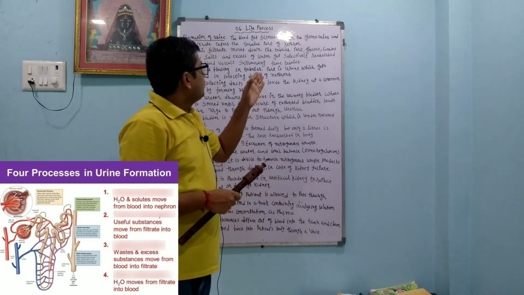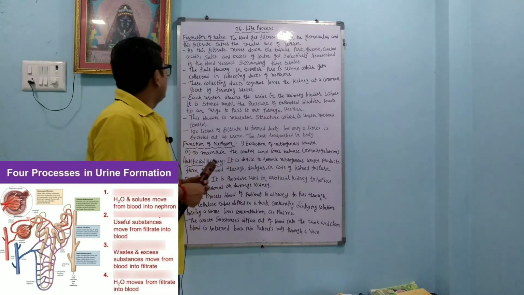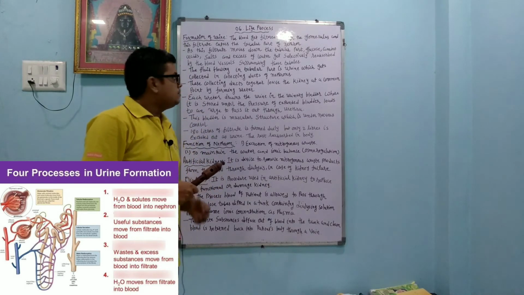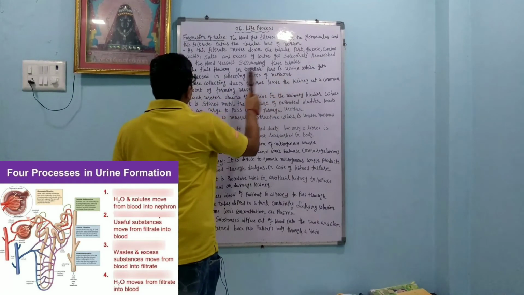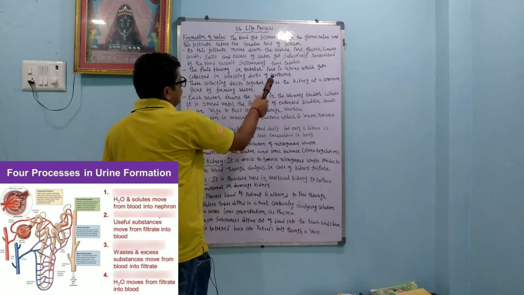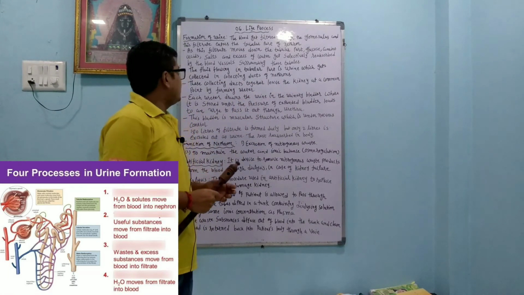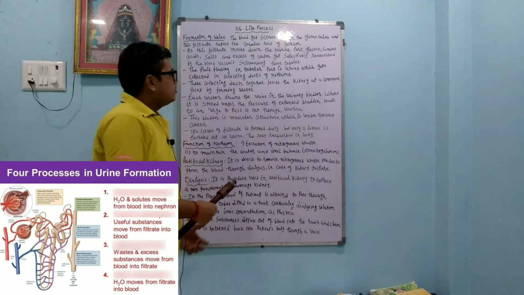The fluid flowing in the tubular part is urine, which gets collected in the collecting ducts of the nephron.